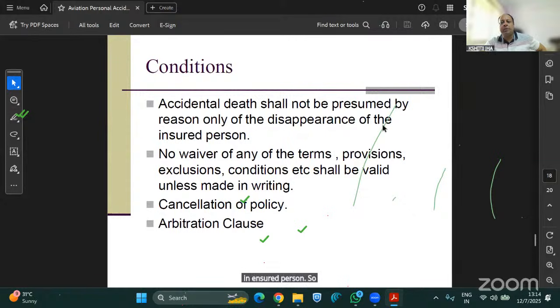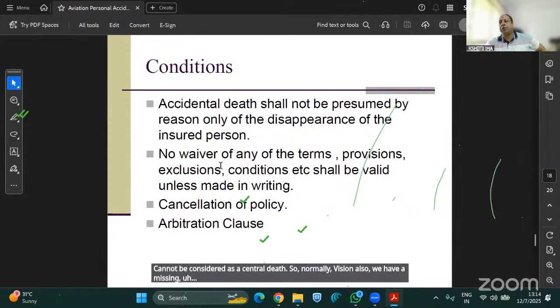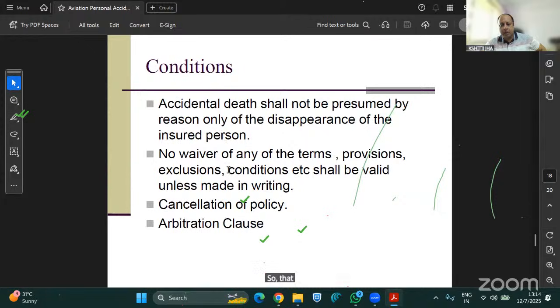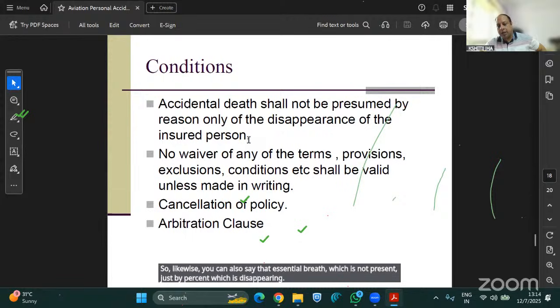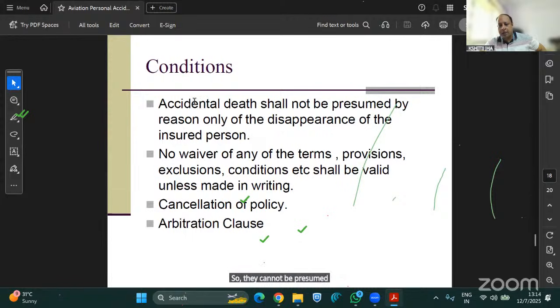Mere disappearance of the insured person cannot be considered as accidental death. Normally in aviation also we have a missing aircraft clause, where 60 days is normal. So that is being taken care of here. Likewise, accidental death is not presumed just because a person disappears. So it cannot be presumed that accidental death has happened.